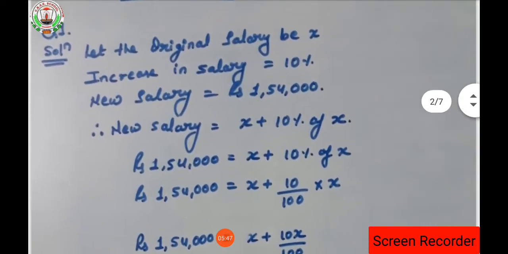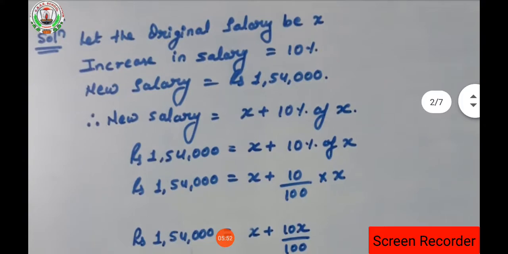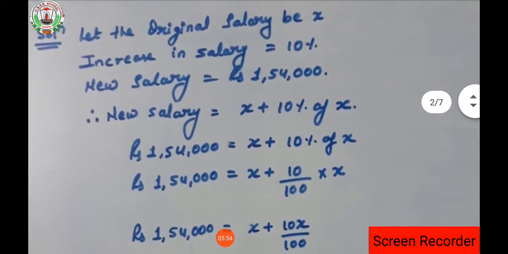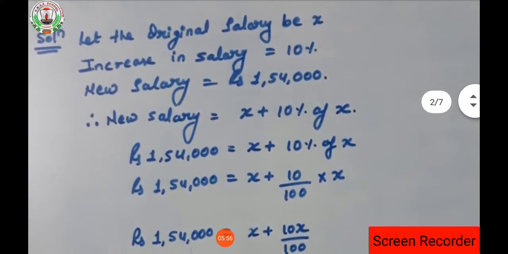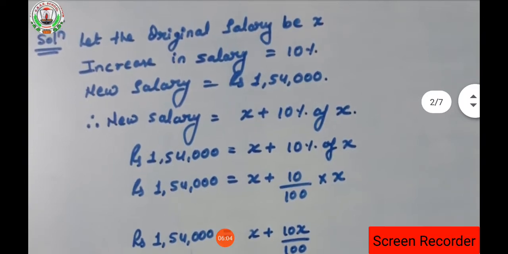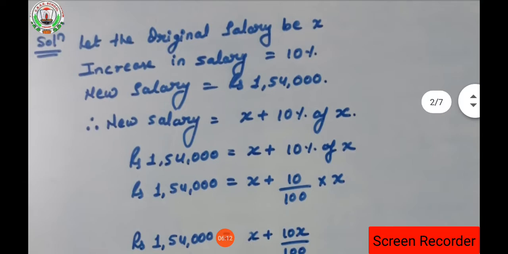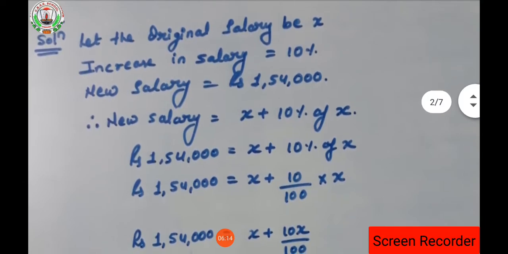What will be the solution? So as I told you, here we have to find the original salary of the person, isn't it? So we will consider what we have to find, the original salary, as X. So let the original salary be X, and the increment done in the original salary is 10%. After the increment, the new salary is rupees 1,54,000, isn't it?